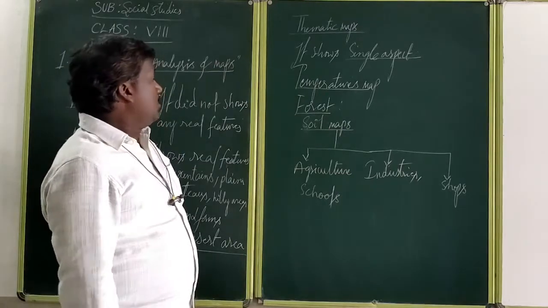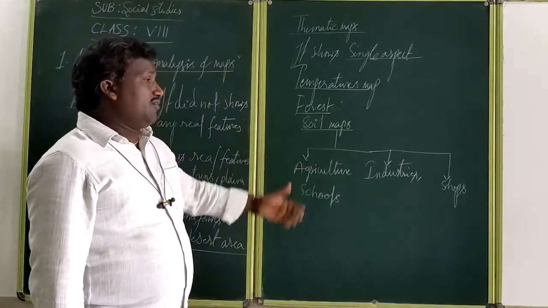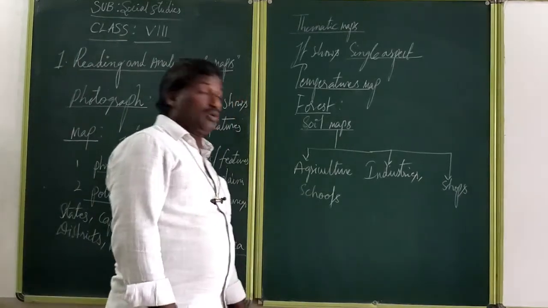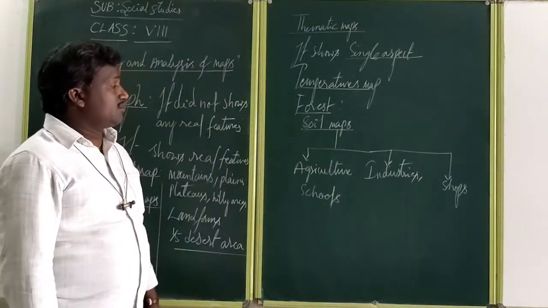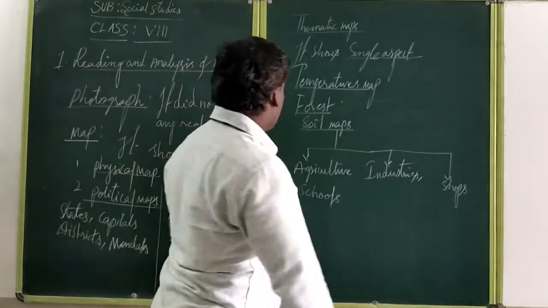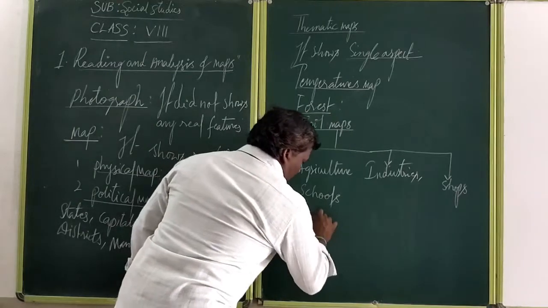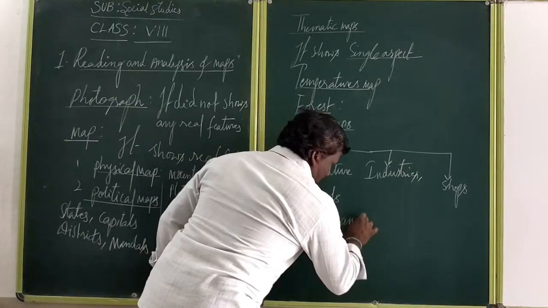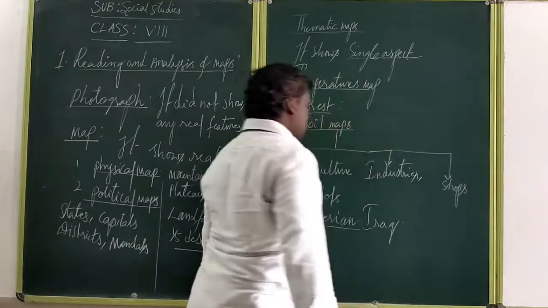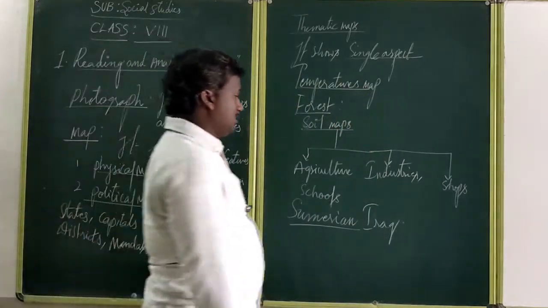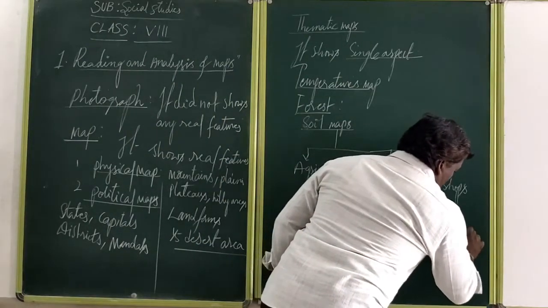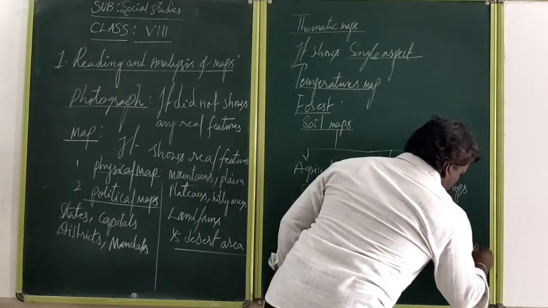Okay, then we can follow the map. First we can come to how the maps were introduced by these Europeans. According to the textbook, the first maps were introduced by Sumerians, in present Iraq. Yes, they prepared the maps for the first time 4,000 years ago. 4,000 years ago, they prepared the maps.